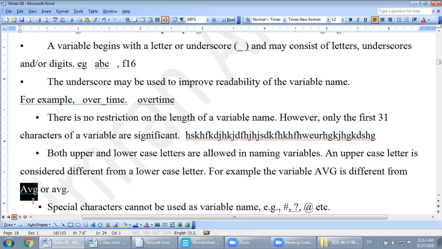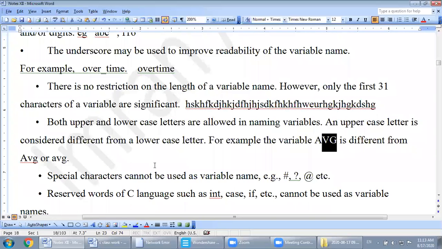Why is this different from avg? Watch over here, there are three with the same name avg, but here all three characters are uppercase letters. Here the first character is uppercase and the rest are lowercase. Here all three characters are lowercase, so they are different from each other. So if you define the average variable in your program, you must use it exactly as you defined it in your program.